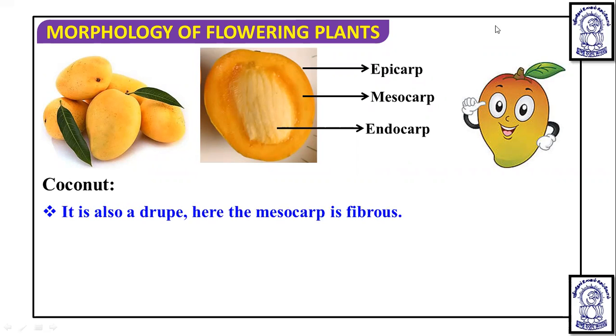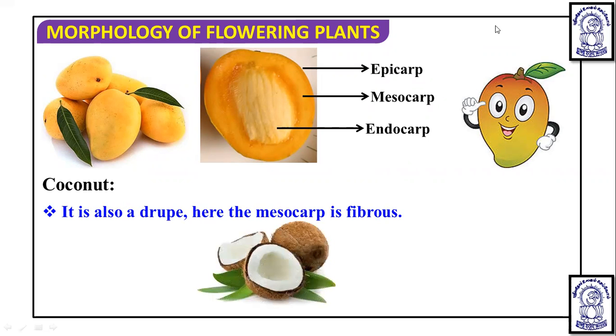Here in coconut, the endocarp is stony, but the mesocarp is fibrous. You can see in coconut this is the endosperm, the white part which we actually eat. Apart from this, this stony part is actually the endocarp. And over this, this fibrous part represents the mesocarp. In such a way coconut is seen.